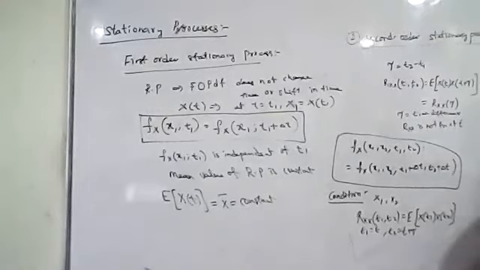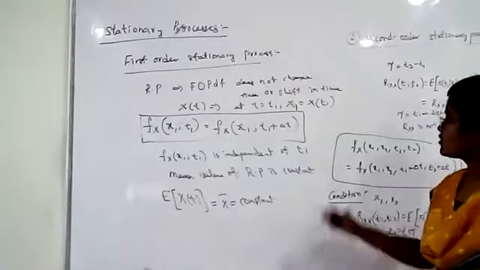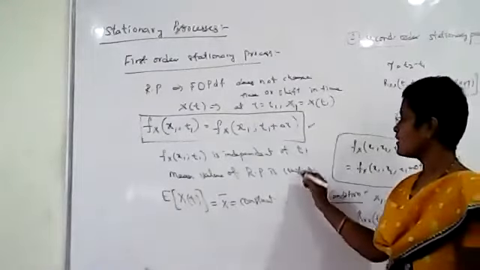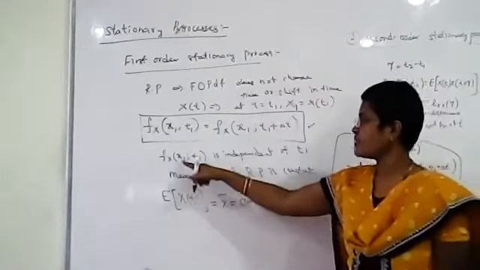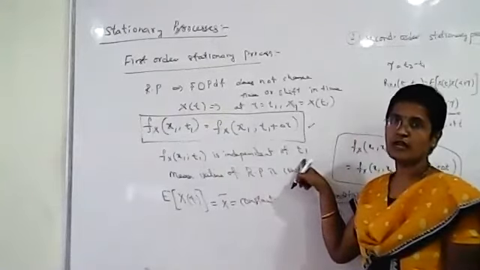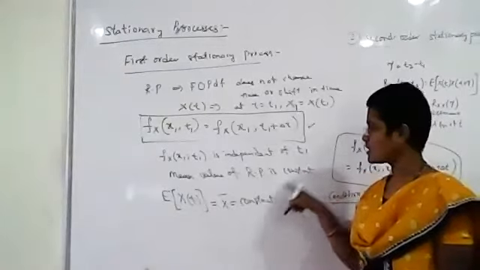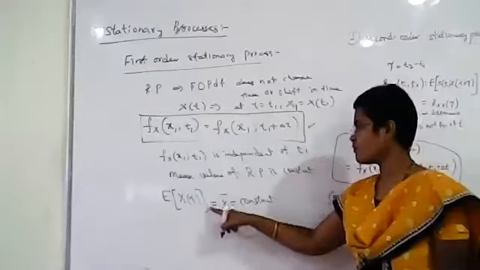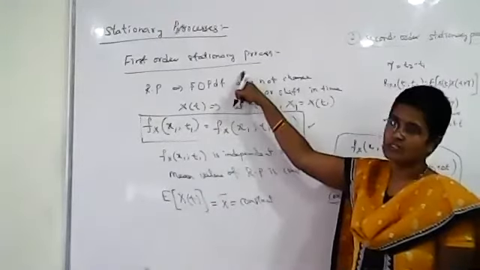So what is a first order stationary process? In a first order stationary process, the first order probability density function does not change with time. Then what is the condition for a first order stationary process? That is, f_X of x1, t1 is independent of t1. It does not change with time t1, so the mean value of the random process is constant. The expected value of x of t will be equal to a constant.